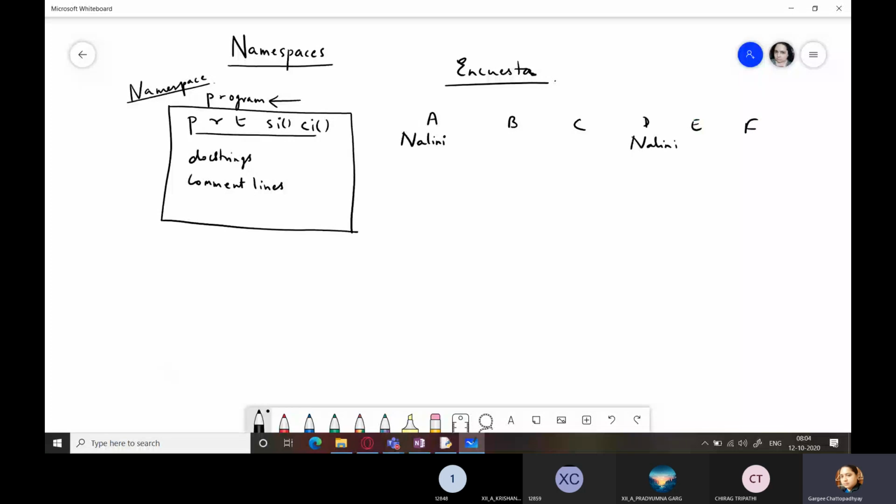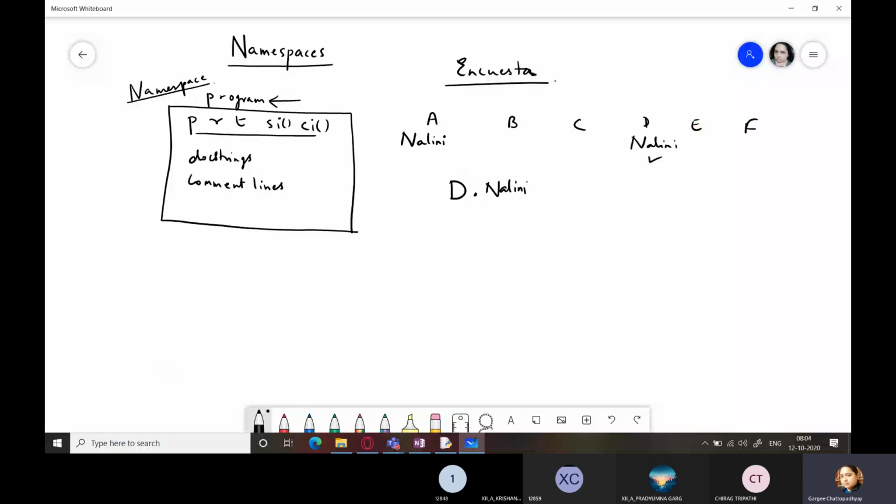I asked this question exactly to Chirag: if the quiz master wants to refer to this Nalini, how will he refer? He will say Nalini from team D, kindly report.